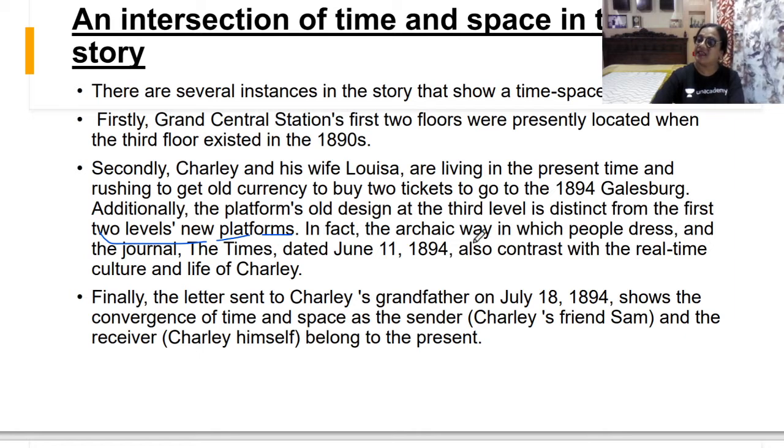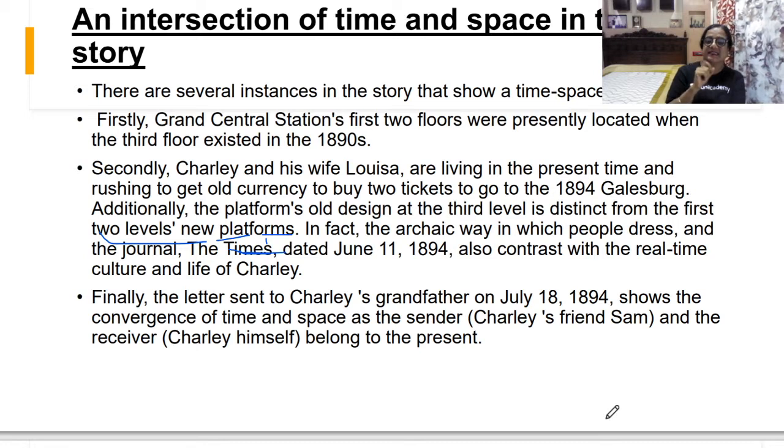In fact, archaic means old way, in which people dress, the dresses are mentioned, and the journal, the world is mentioned, all dated June 11th, 1894. Also contrast, this is world here. All right. Also contrast with the real-time culture and life of Charlie. So this is the intersection of time and space.